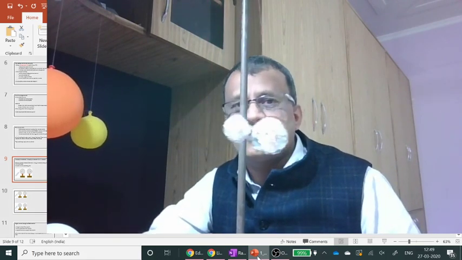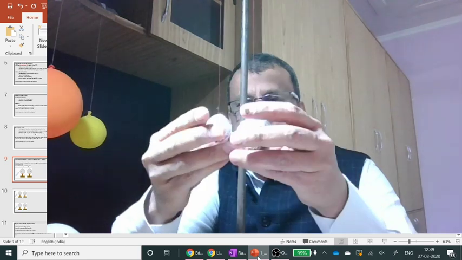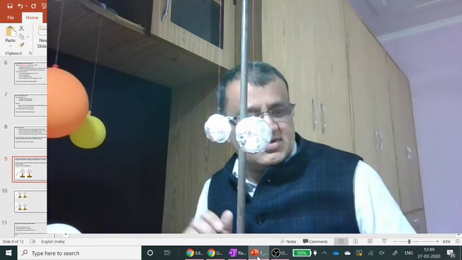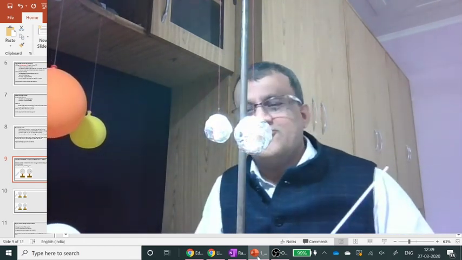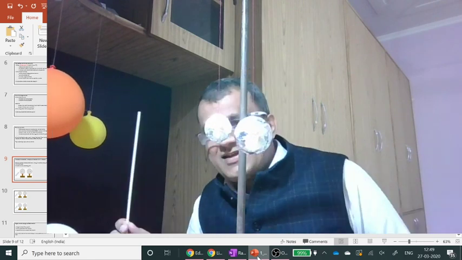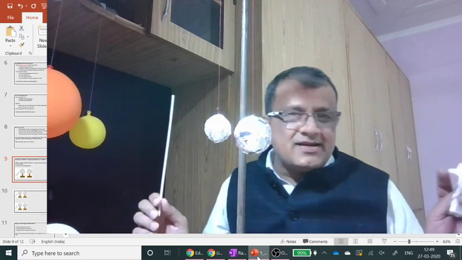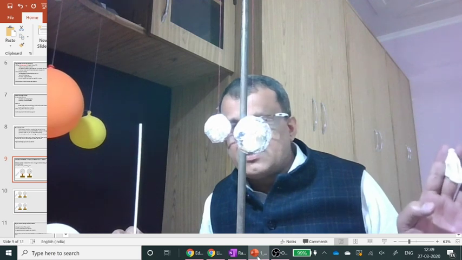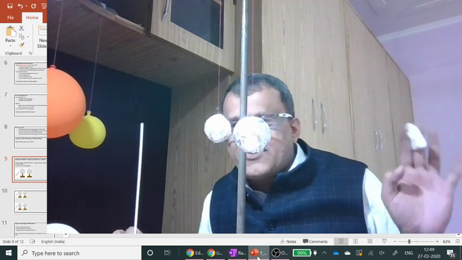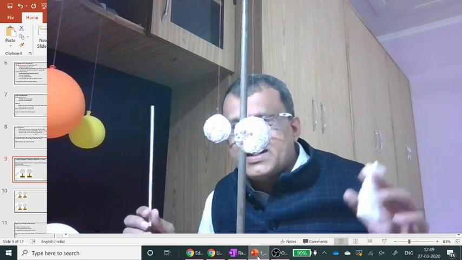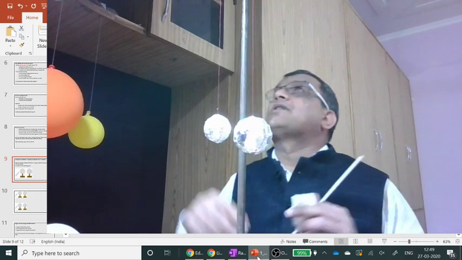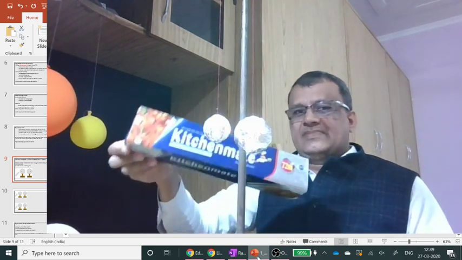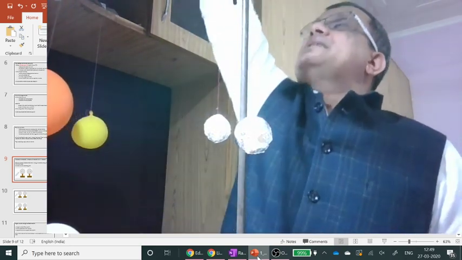I will make sure that you see that there is a gap between these two. I hope you are able to see the gap between these two metal balls. If you find it funny, in these times of closure, when shops are not open except the milk shop and the biscuit and namkeen shop, arranging for a metal ball is not easy. But covering a table tennis ball with common household metal foils makes it a metal ball.